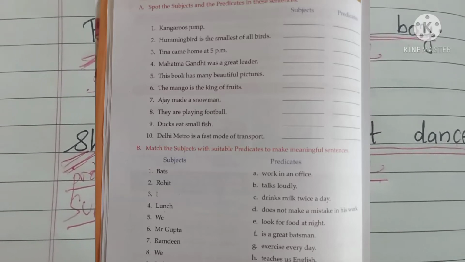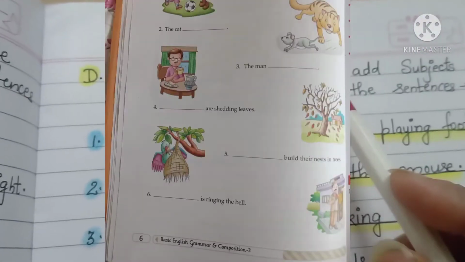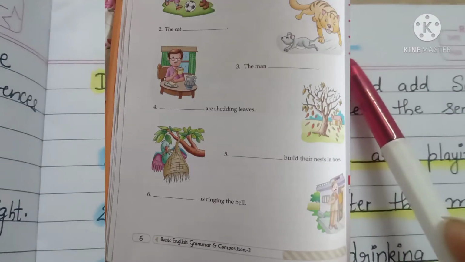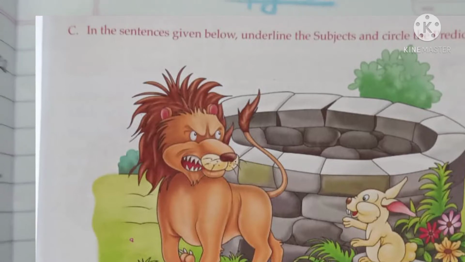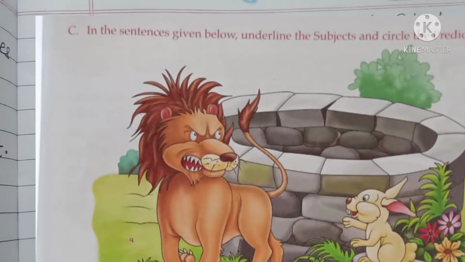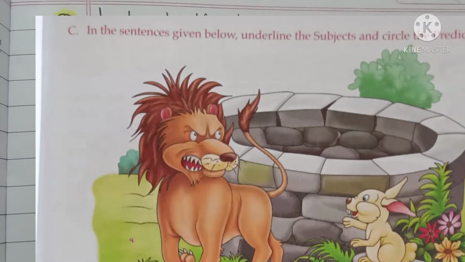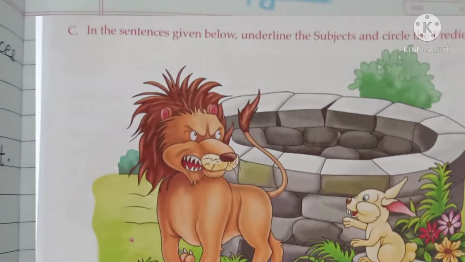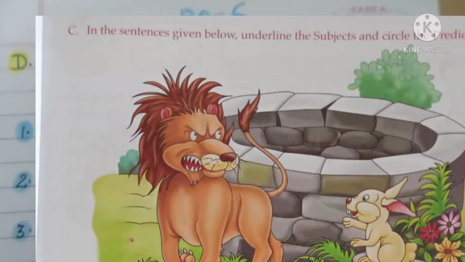So this is page number 6 of your English grammar book. Question number C we are not going to do. You can put a cross, or if you wish, children, for practice you can do it in the book. And when we have the online class, at that time we can discuss it. We can have that interaction and discuss the answers. So C number I am not going to do now.